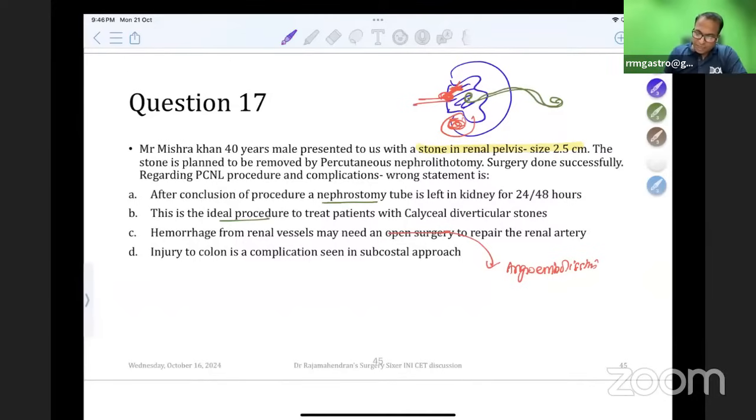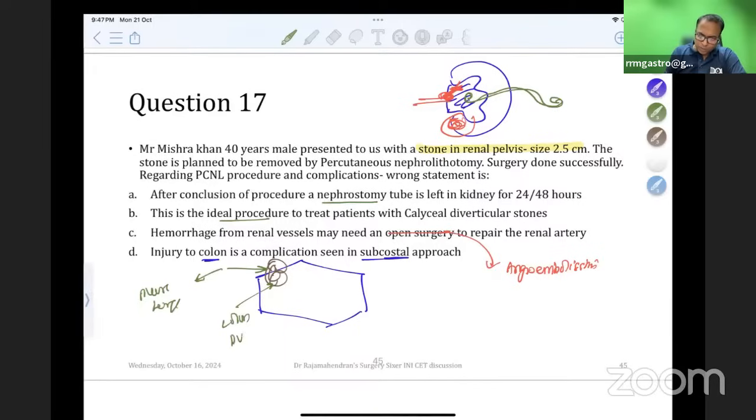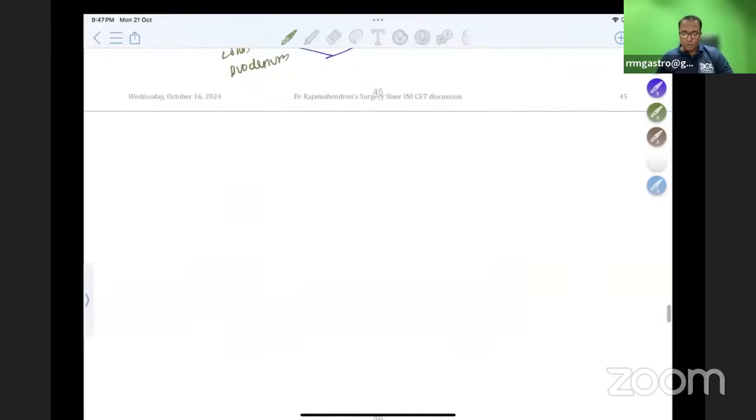Yes, injury to the colon can happen in a subcostal approach. So this is a kidney. It can be approached by a subcostal approach or a transcostal approach. In the transcostal approach, I can injure the pleura or lungs. In the subcostal approach, I will injure the colon or duodenum. So please don't forget to read about PCNL, percutaneous nephrolithotomy.